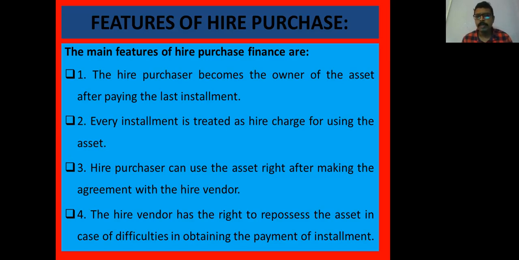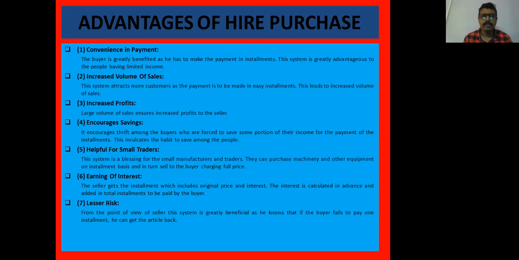In each installment, the hire charge consists of both the rent as well as the principal amount. After making the down payment, he has every right to use the asset during the period. After the end of the hire purchase period, the buyer can take the asset.